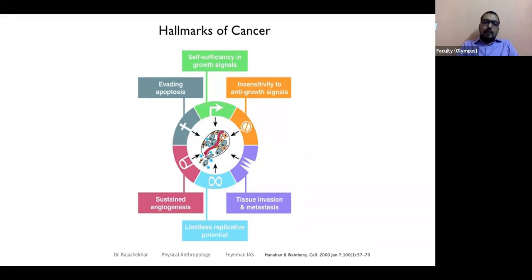So one of the hallmarks of cancer is the formation of new blood vessels, which is referred to as angiogenesis: genesis, or production, of new blood vessels. Angiogram, angiography, you hear about something related to the heart. So here it is the formation of blood vessels.